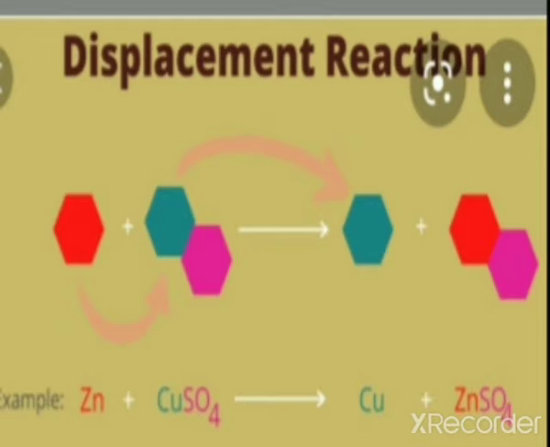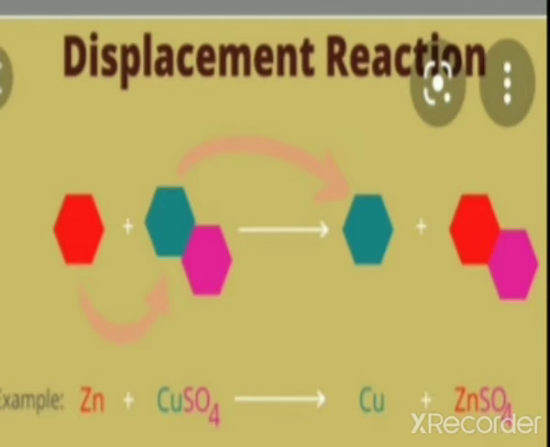Displacement reaction. The reactivity series also gives us information about the displacement reaction. So what is a displacement reaction? When one element displaces another element, which is less reactive, it is known as a displacement reaction. Displacement reactions can take place when a metallic solution reacts with another metal. If the metal is more reactive, it replaces the metal from its salt.